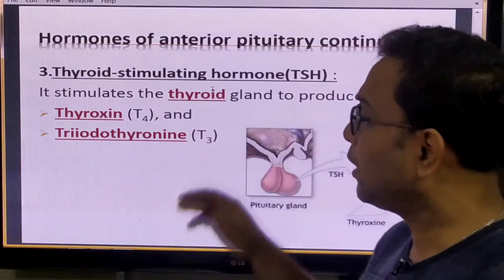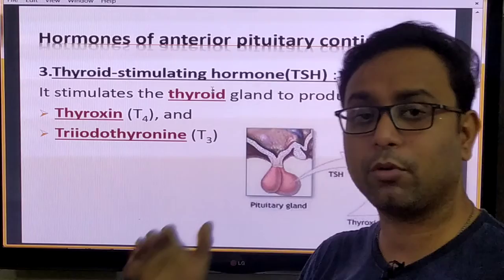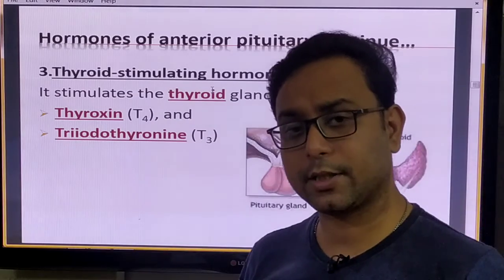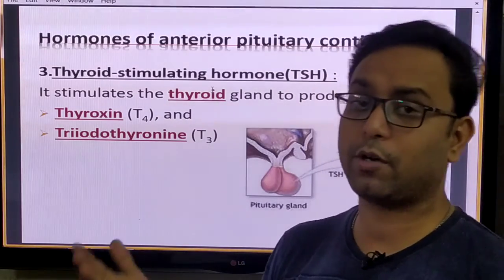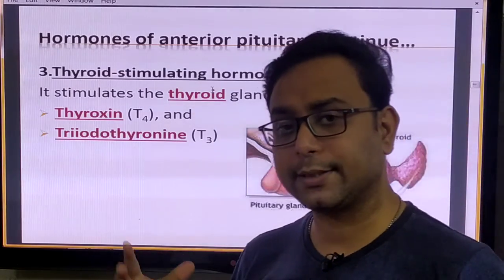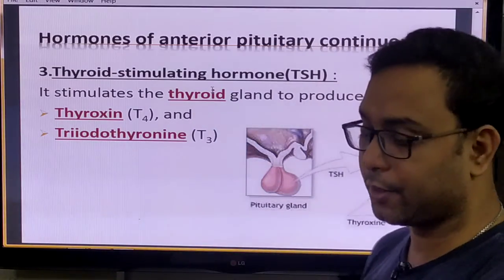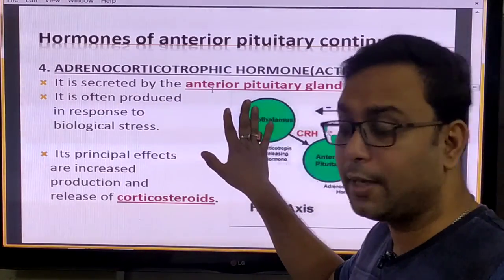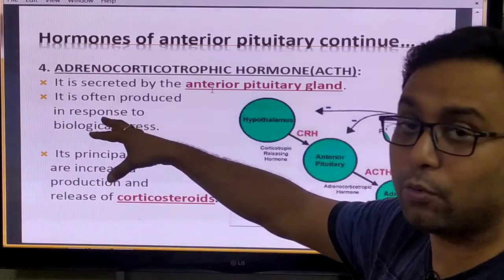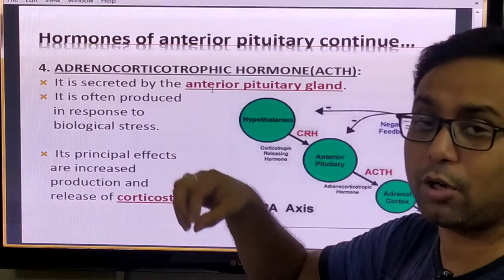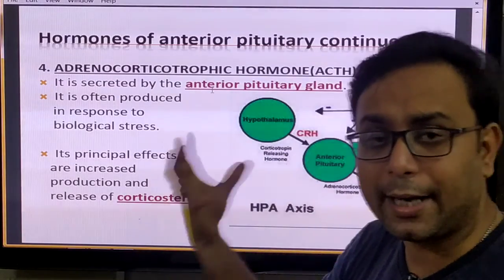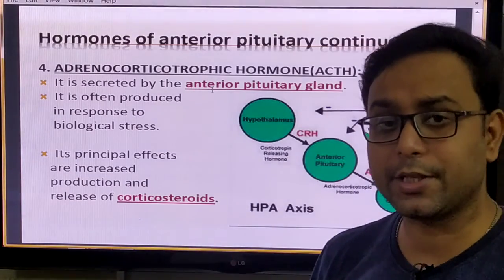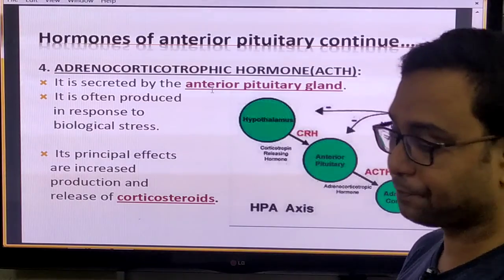Another one, thyroid stimulating hormone. This hormone controls the thyroid gland, and the secretion of T3 and T4 from the thyroid gland is also indirectly controlled by this TSH, which is secreted by the anterior pituitary. Adrenocorticotropic hormone is secreted by the anterior pituitary, but it controls the adrenal cortical part of the adrenal gland. The adrenal cortex secretion is controlled by this hormone, right?